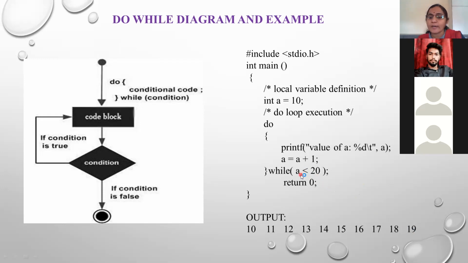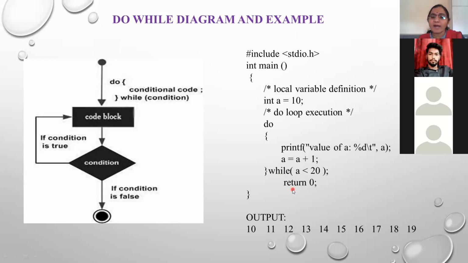Once the value becomes 20, here the condition becomes 20 is less than 20. The condition becomes false. And once the condition becomes false, then it evaluates the next statement just below the while, and that is